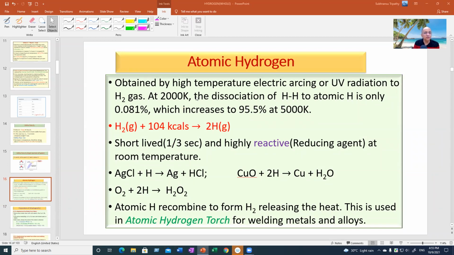Then we talk about the different forms of hydrogen. One is atomic hydrogen. Earlier we were talking of H2, D2.